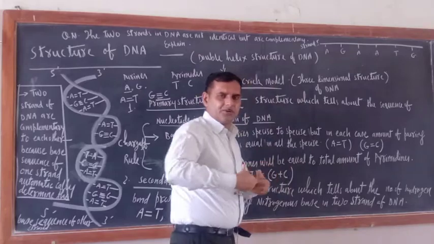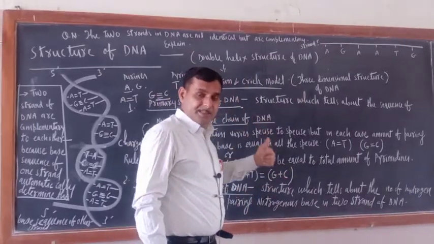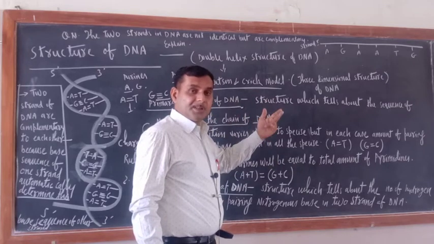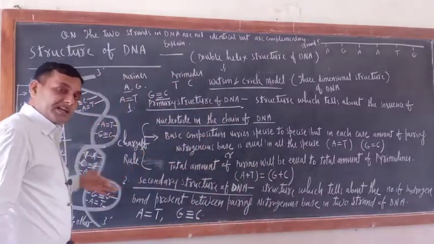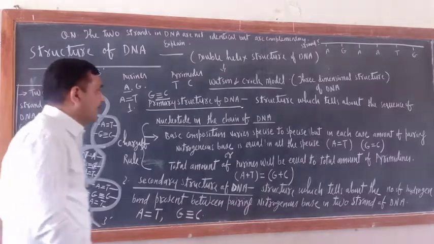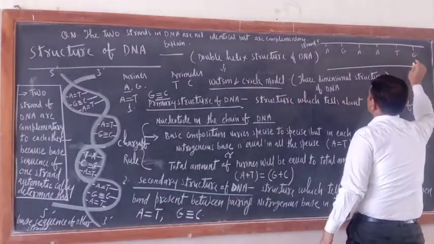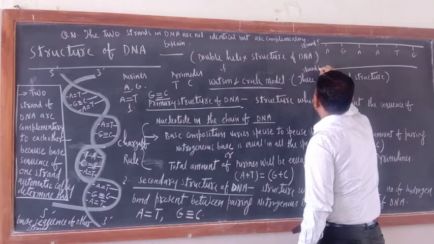Now try to understand. You have uncoiled it. Now the nitrogenous bases of the first strand will automatically determine the base sequence in the other strand. Just see, this is another strand, this is strand second.